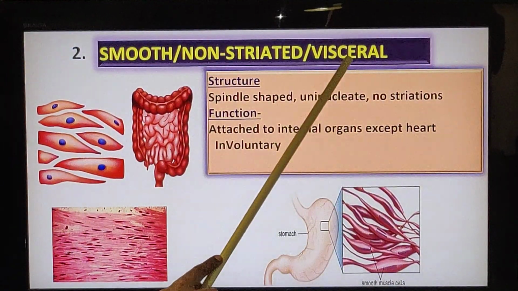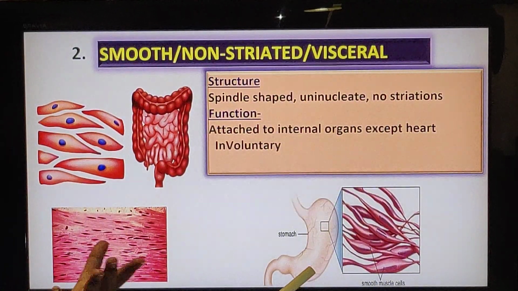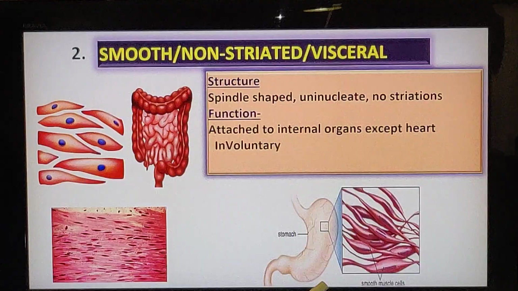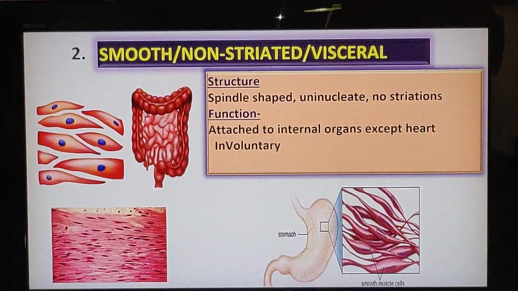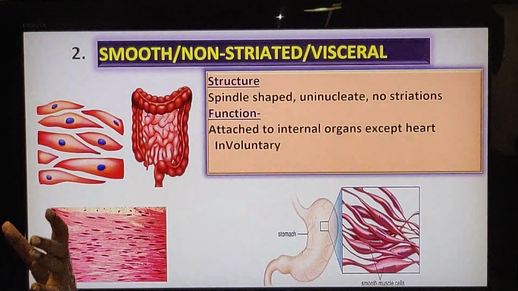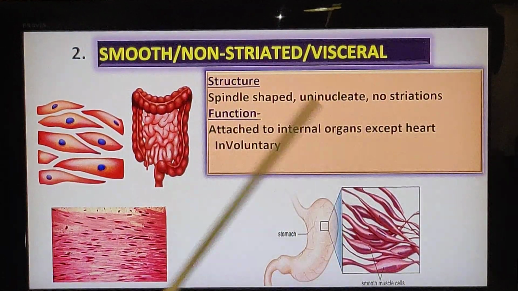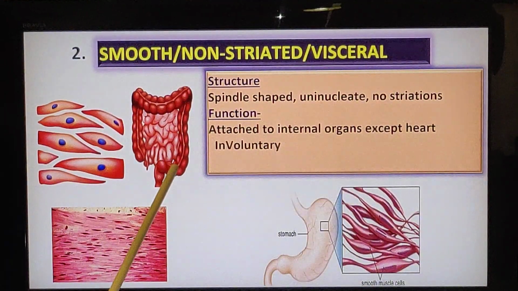And why is it called visceral muscles? You've heard the word viscera. If you have observed programs like CID or crime branch, there they always talk about the visceral test. The viscera are given for testing. Viscera is the internal organs. So it's called visceral muscles because the muscles are attached to the internal organs.